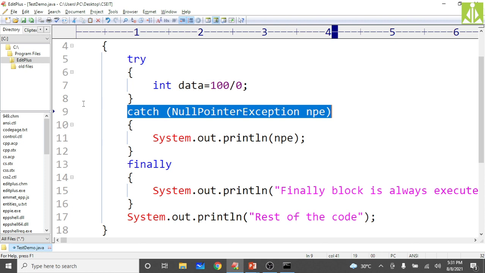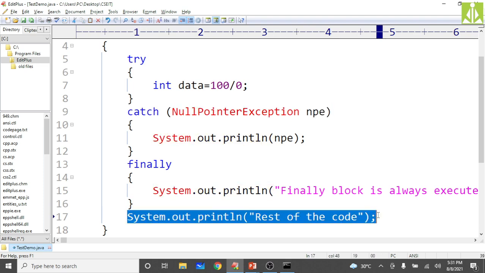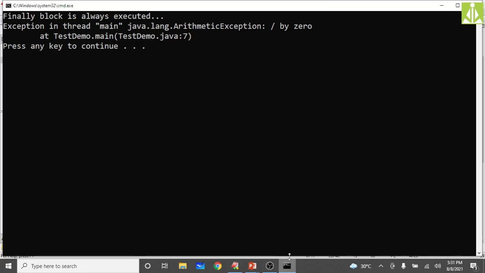So before going to the default exception handler, it is executing the finally block and it is shifting. So once it is shifted, it will never come back. So that's the reason this message we are not seeing on the output screen. Rest of the code you're not seeing on the output screen.